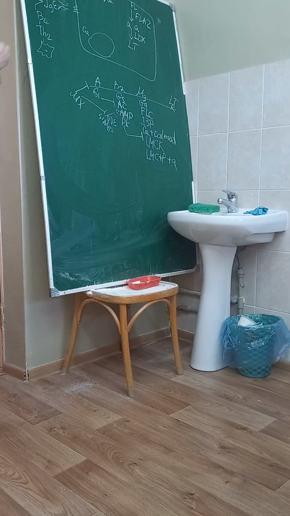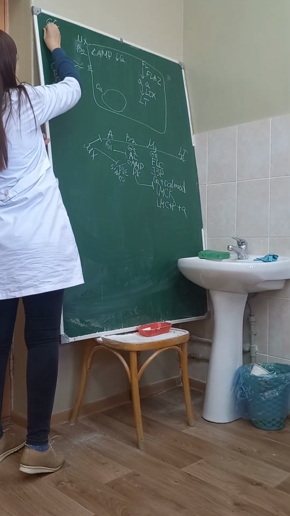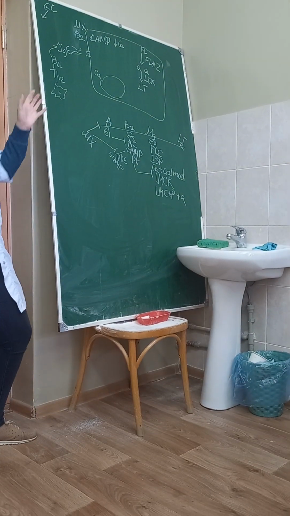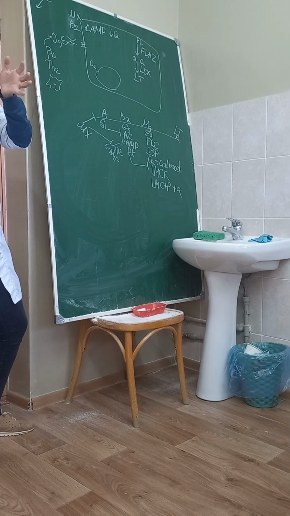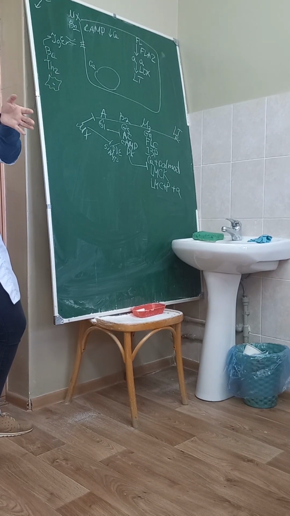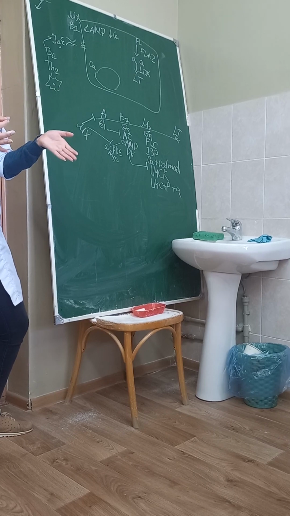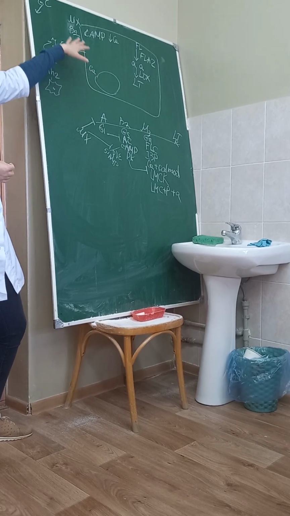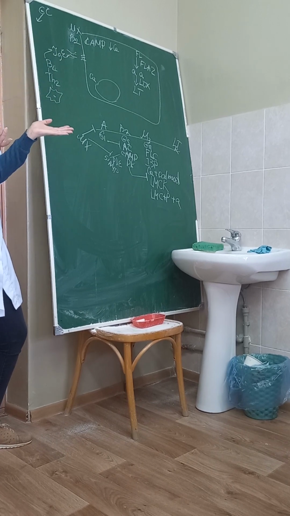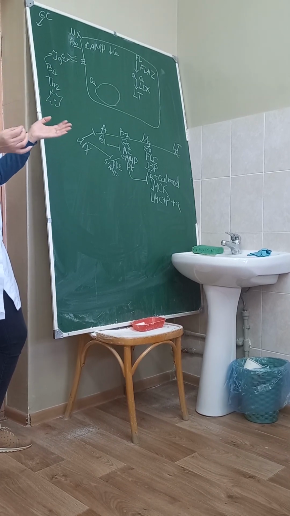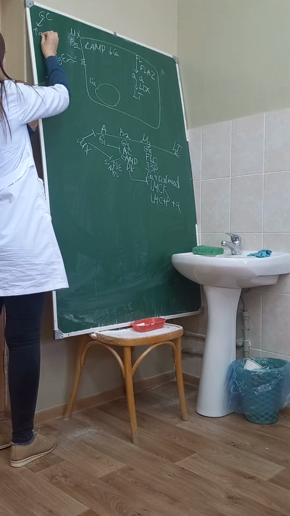And the glucocorticoid or corticosteroid will go into the cell with the receptor, and this complex then will go into the nucleus and activate or deactivate some genes. If we speak about inflammation, glucocorticoids will activate synthesis of anti-inflammatory substances, yes, increase anti-inflammatory.